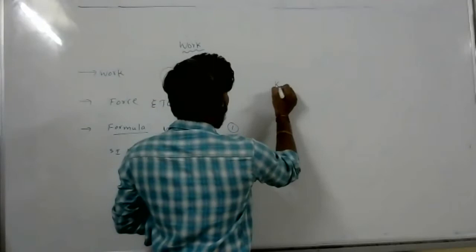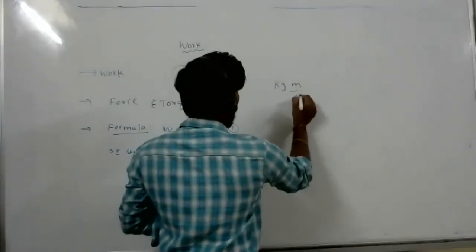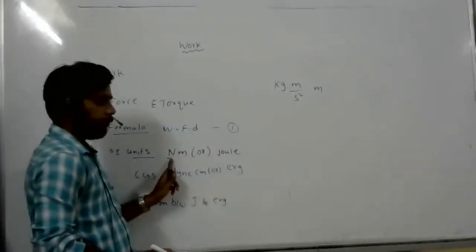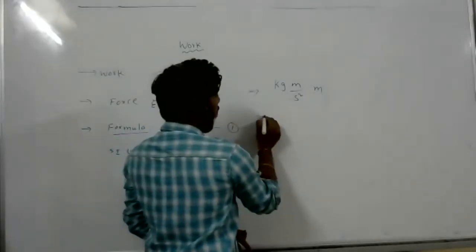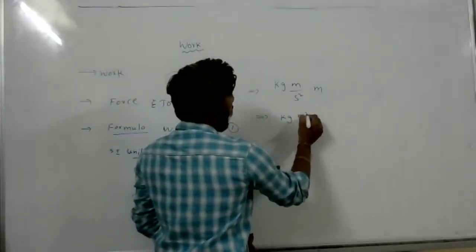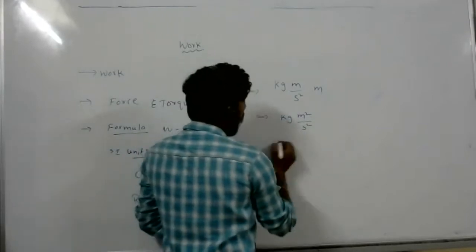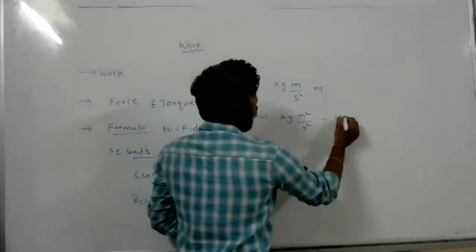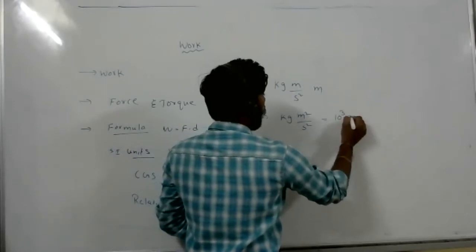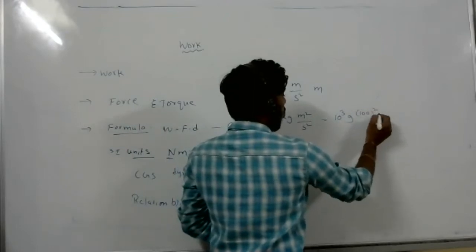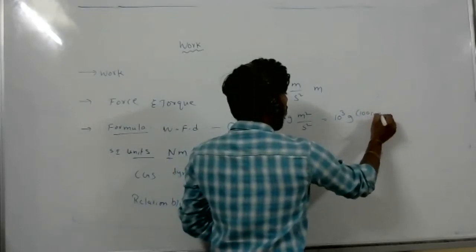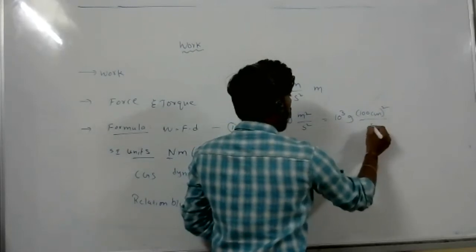Yes. See, take Newton. Newton means kg meter per second square, and one more meter. So kg meter square per second square. Now kg means 10 to the power of 3 grams, and meter square means 100 centimeter whole square, per second square.